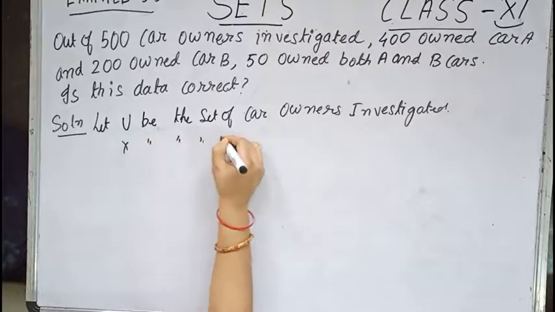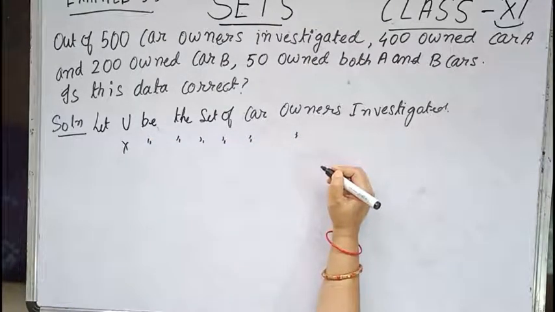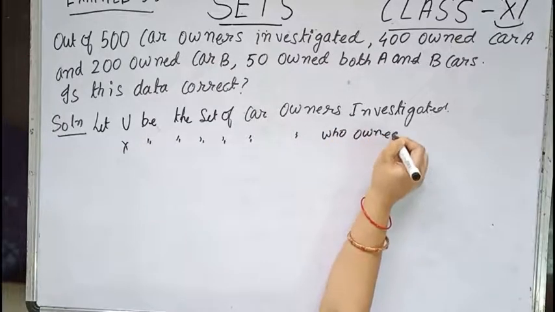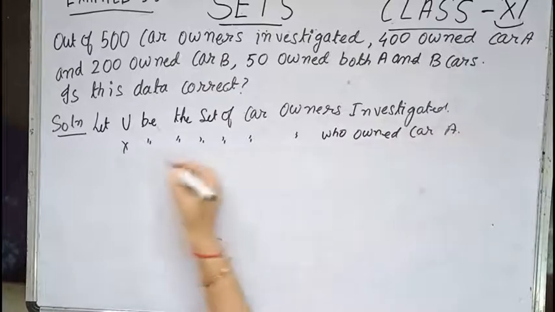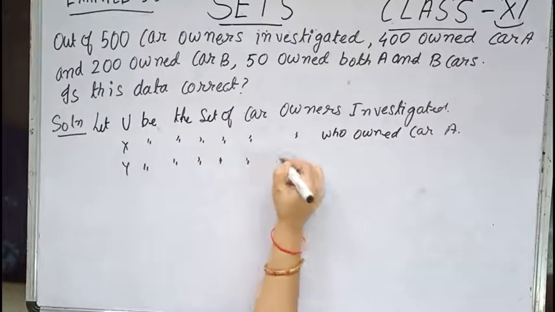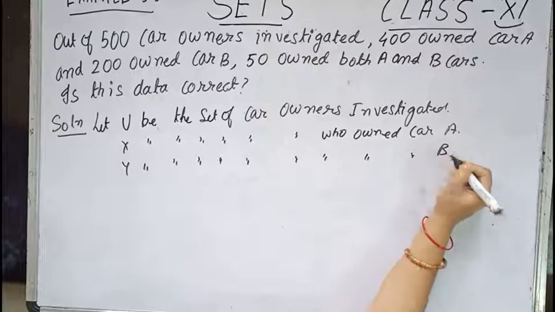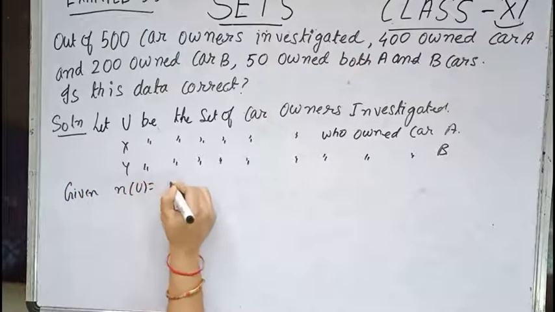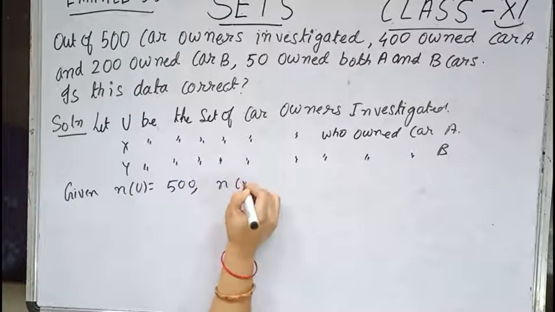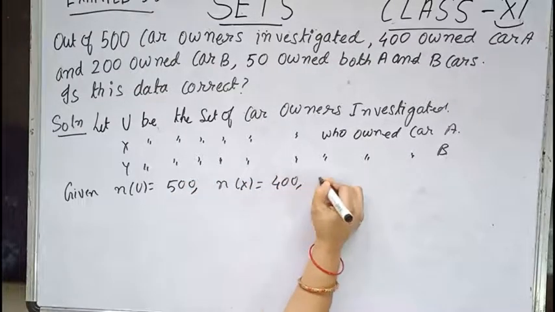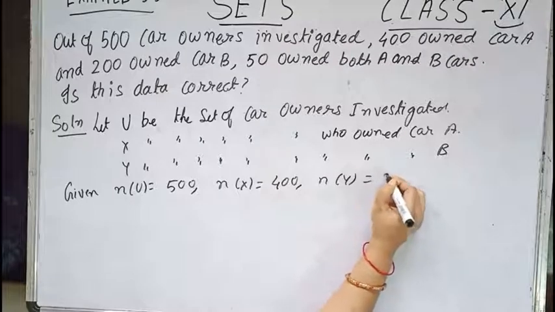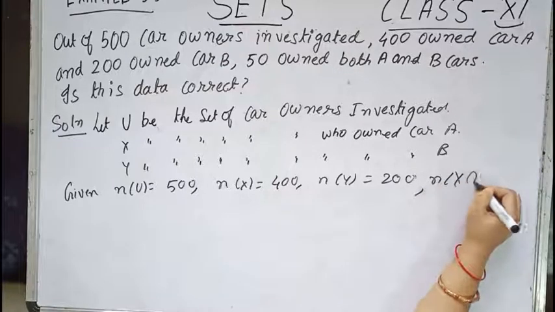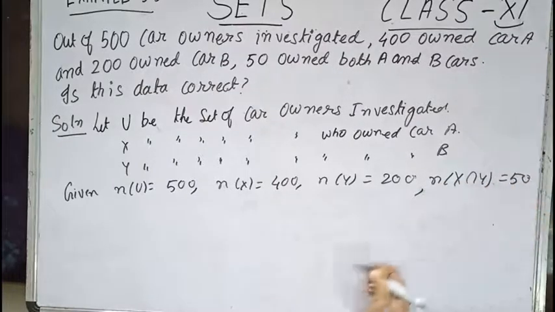X be the set of car owners who owned car A. Y be the set of car owners who owned car B. Now given N(U) equals 500, N(X) equals 400 and N(Y) equals 200. Also it is given N of X intersection Y equals 50.